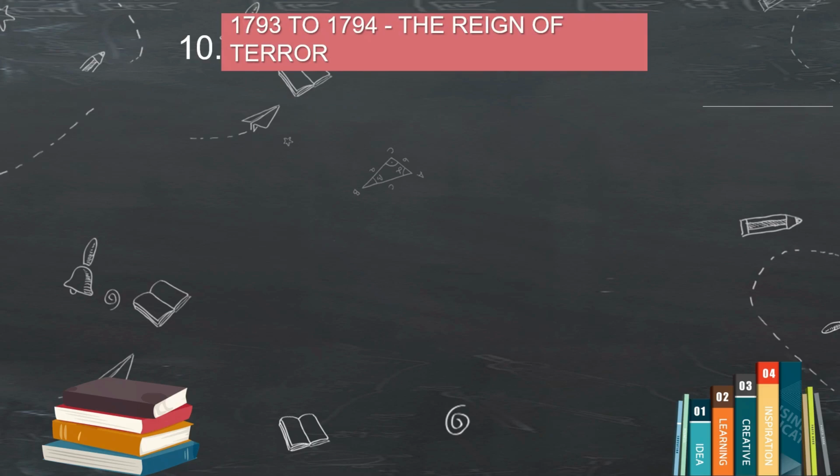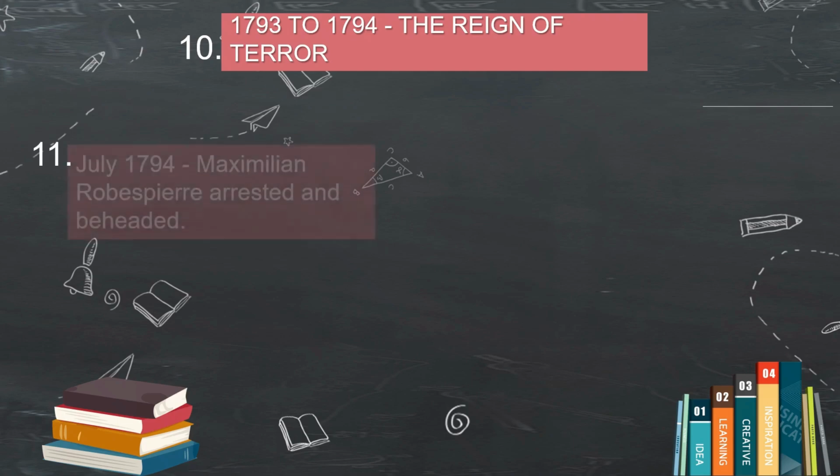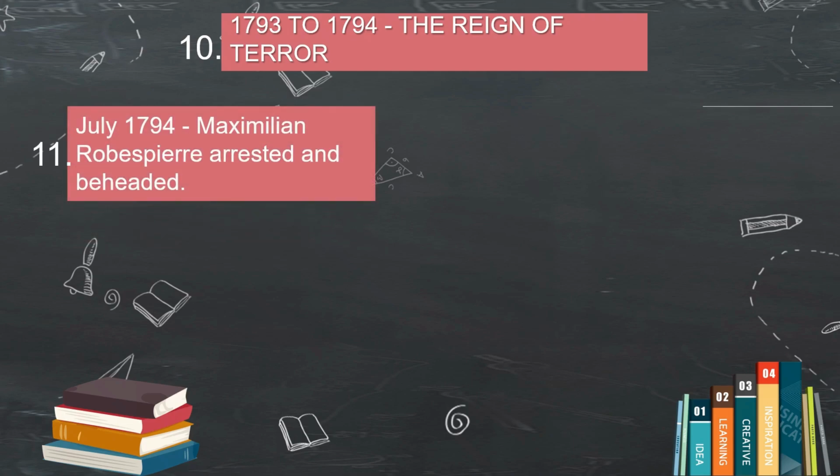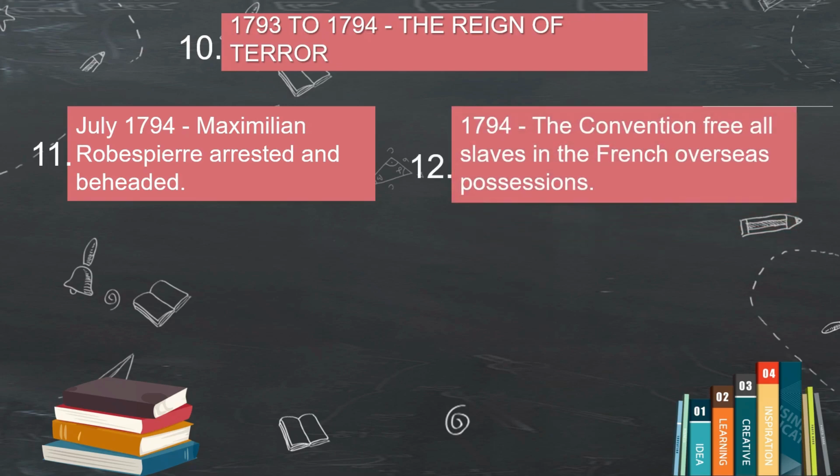1794 was remembered as the fall of Robespierre's reign. In 1794, Robespierre's own reign came to an end. The revolutionaries turned on him and he too was executed by guillotine. With his death, the fear eased, but stability was still far away.